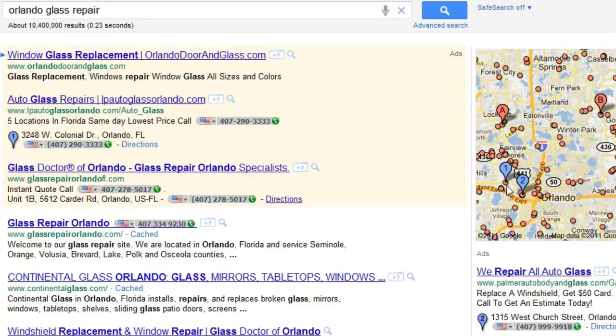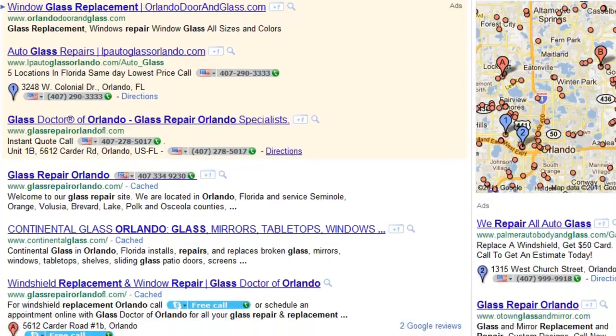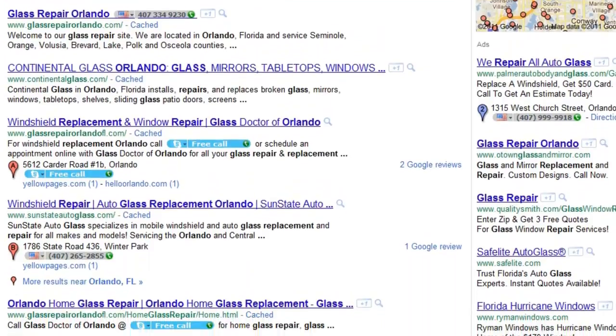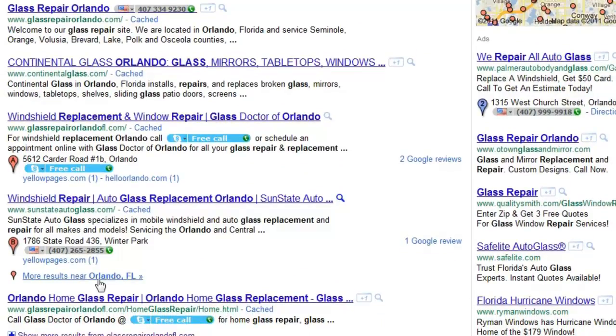When you get your business listed here in this map section, you're going to find that you're going to get lots and lots of traffic because Google has a map. And if you'll look here on the left hand side, you'll see that A and B of the map so far, and there are other results, are actually showing up right here at the top. Those are local results for Google's map.